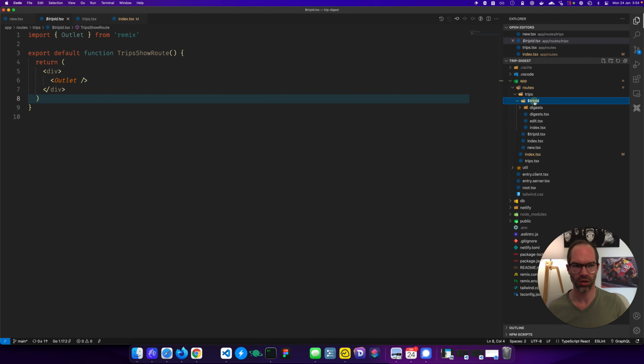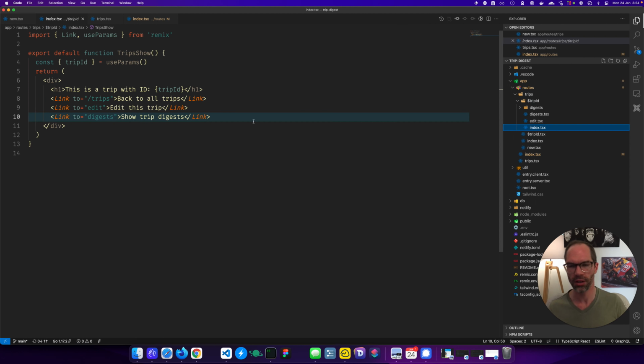I should say, because I've got an extra folder and a deeper nested thing, this is another outlet. And that means if this is an outlet, you have to come into the index of the folder which it is referring to. I might get into more of that later, but it's fine. So I could just easily add in here a loader function and say, hey, if the param trip ID is not a UUID or valid UUID, boom, get out of here. You could also say if this UUID doesn't match the owner whose cookie is being sent, for example, kick them out of here. So there's a bunch of logic you can do in that redirect phase.